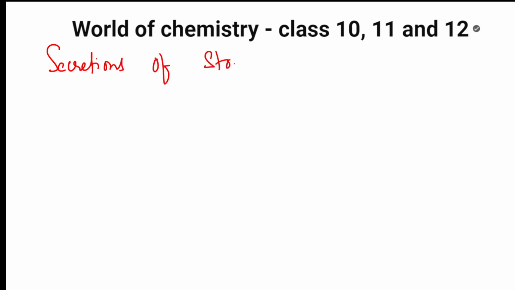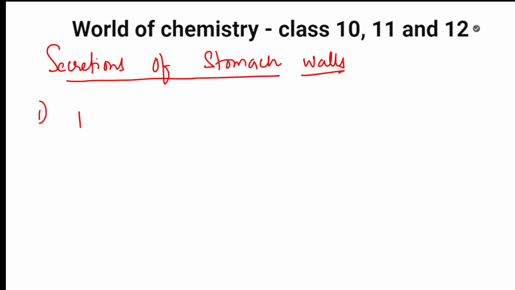So stomach is going to secrete basically three important substances. First, the walls of the stomach are going to secrete your HCl. The first important thing, hydrochloric acid.